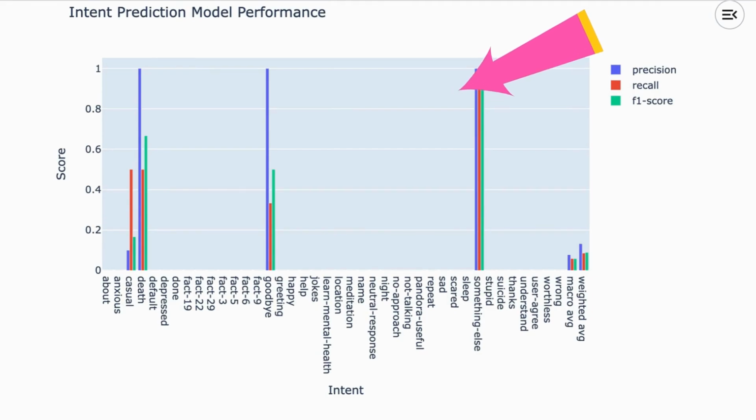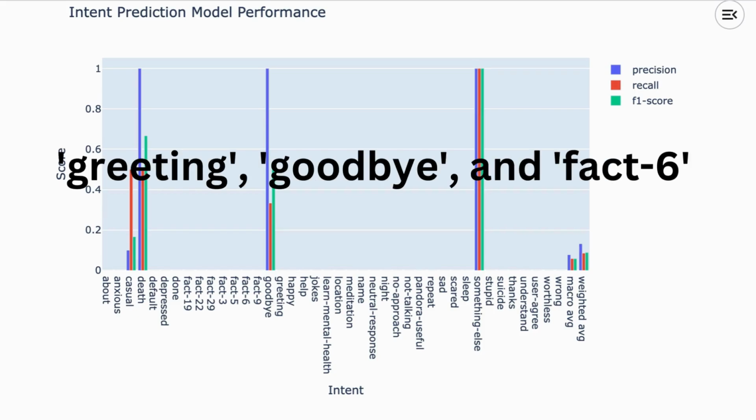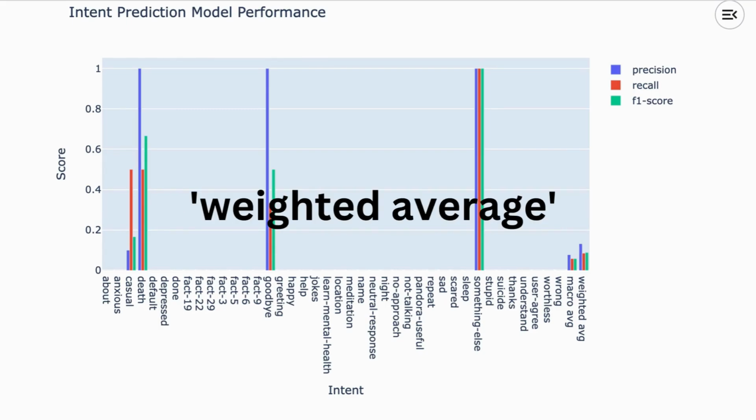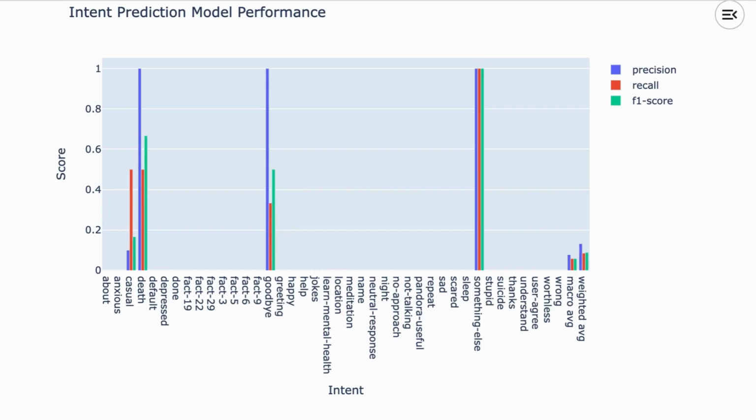Here's a bar chart showing how well our model performs across different intents using precision, recall, and F1 score. Blue bars indicate precision, red bars show recall, and green bars represent the F1 score. High scores for intents like greeting, goodbye, and fact 6 show our model's strength. Lower scores for intents like anxious and casual highlight areas needing improvement. The weighted average bars give an overall view of the model's balanced performance.